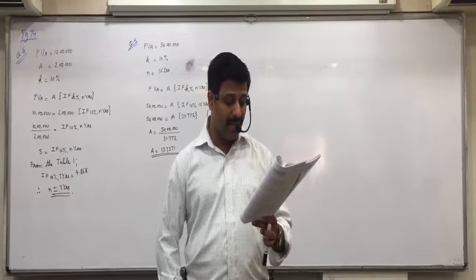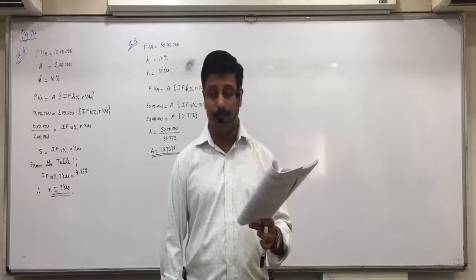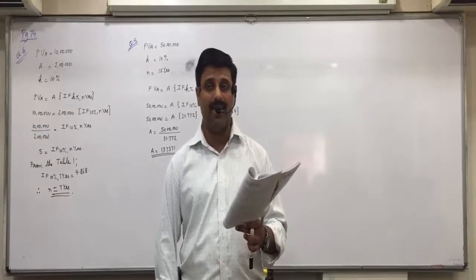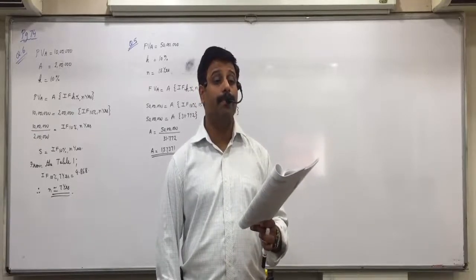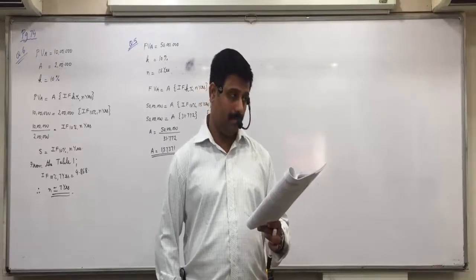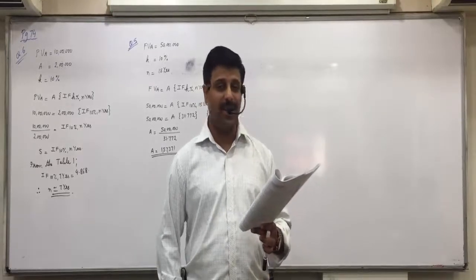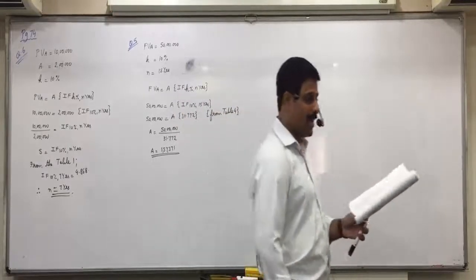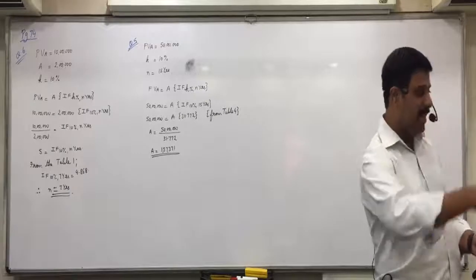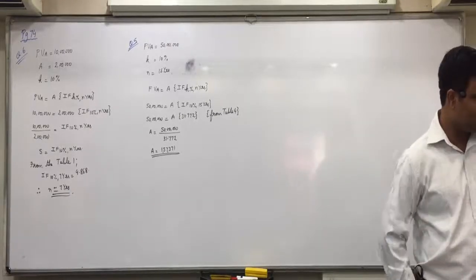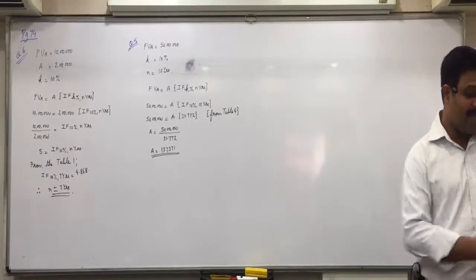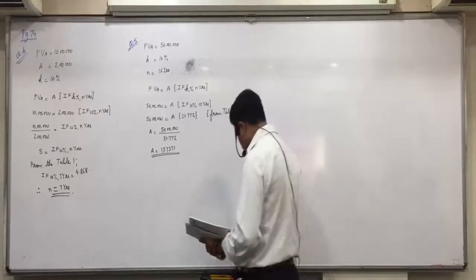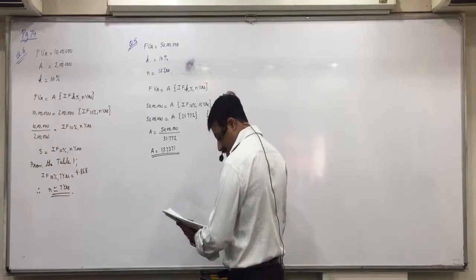Present value, mark it as PV. In order to earn an annual income of rupees 50,000, A. Now, is that present value or present value of annuity? Present value of annuity, because A is given, it means it is present value of annuity. Mark it as PVA. For 15 years, so N is equal to 15 years and K is 10%. And what is asked is PVA. So write down question 7.